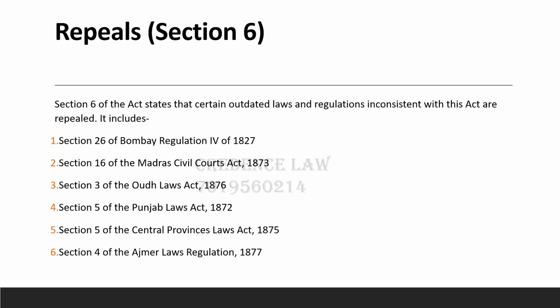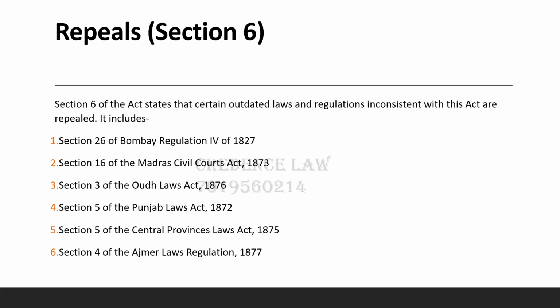Those were Section 26 of the Bombay Regulation 4 of 1827, Section 16 of the Madras Civil Courts Act, Section 3 of the Oaths Act of 1873, Section 5 of the Punjab Laws Act, Section 5 of the Central Provinces Laws Act, and Section 4 of the Ajmer Laws Regulation. These were the provisions which were repealed as they were inconsistent with the act and outdated.